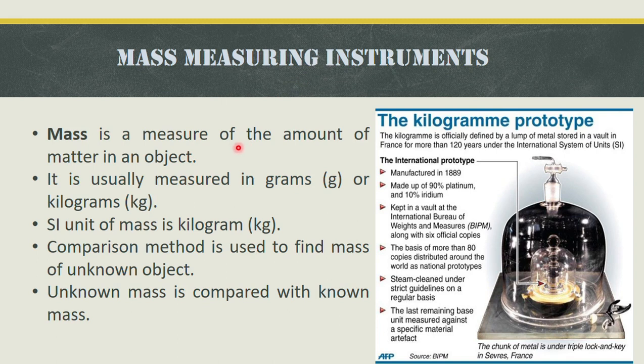First of all we should know about mass. Mass is a measure of the amount of matter in an object, that is, how much matter a body has. More matter means more mass, but the problem is how we can measure this matter. We measure it by the comparison method. In this method an unknown mass is compared with a known mass. Now where does this known mass come from?